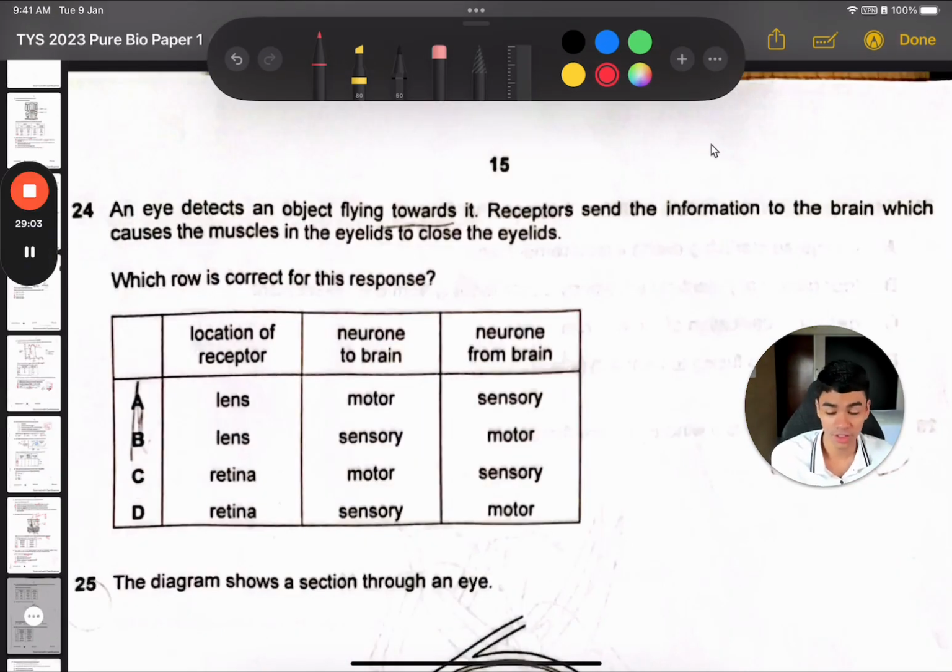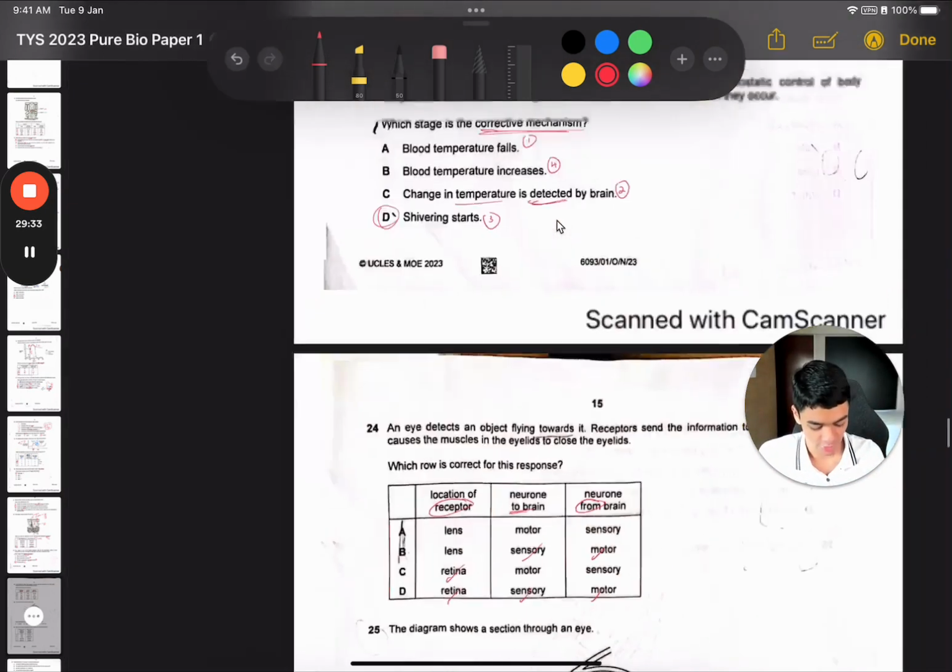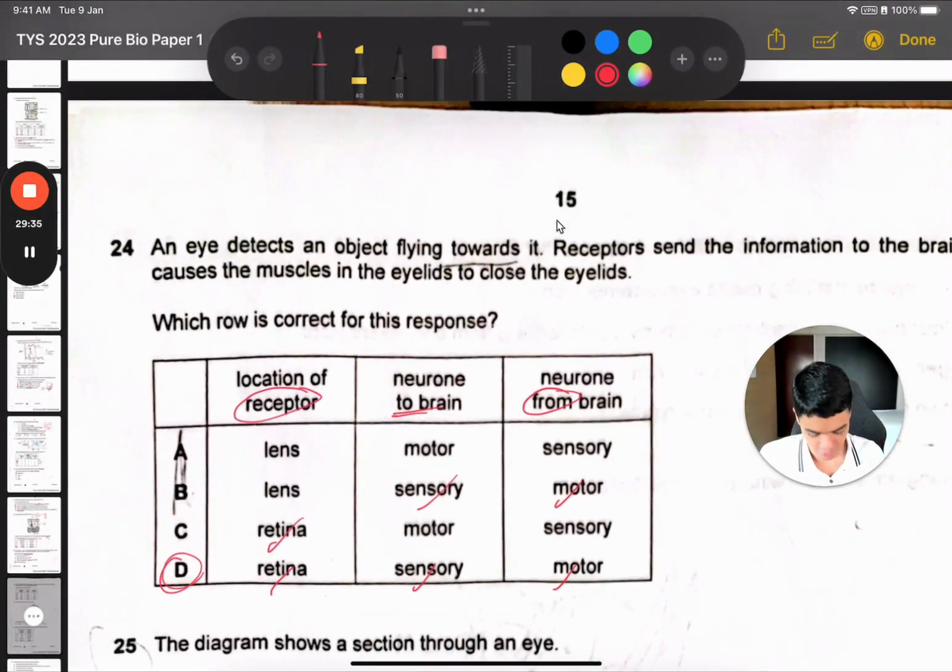Question 24. An eye detects an object flying towards it. Okay, and then what happens is you close your eyelids, right? So who detects? Receptor. What do we use to see things? It's our retina, right? Because the photoreceptors are on the retina. Then the neuron going to the brain is sending the info to the brain. That is the sensory neuron carried in the optic nerve. Then neuron from the brain is to go to the eyelid muscles to tell eyelids to close. So that has to be a motor neuron. Okay, so the answer will be option D.